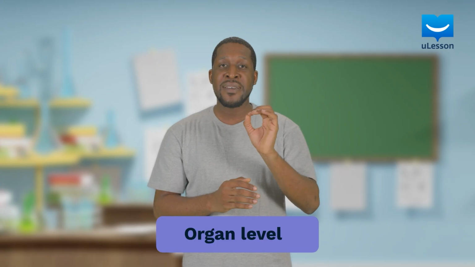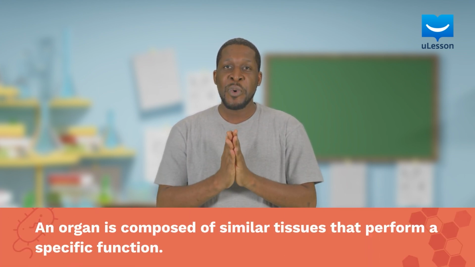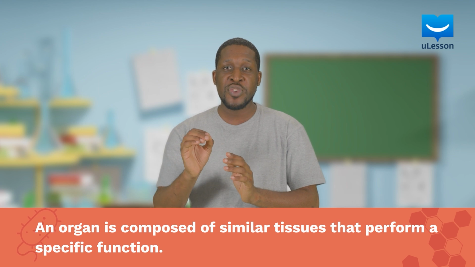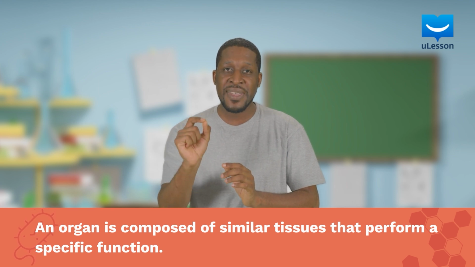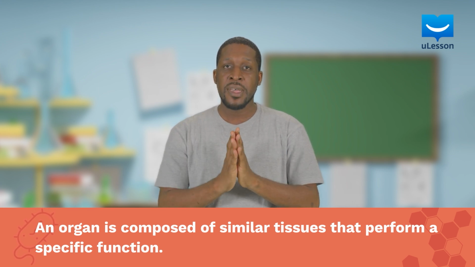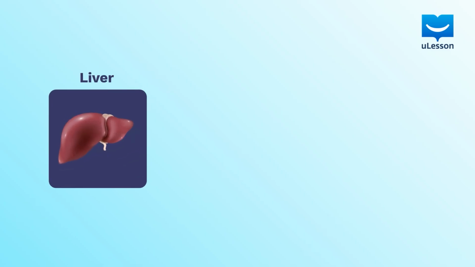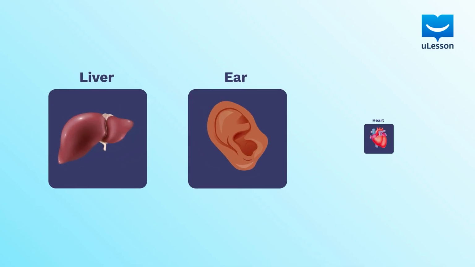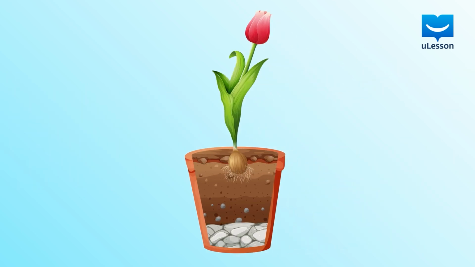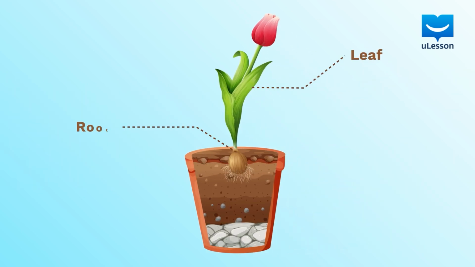Next, we have organs. That shouldn't be a strange word to you, right? Right. An organ is composed of similar tissues that perform a specific function. Some examples of organs in animals include the liver, ears, and heart. Flowers, leaves, and roots are plant organs.